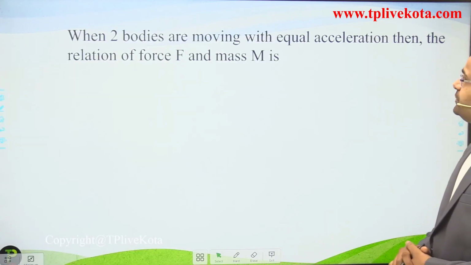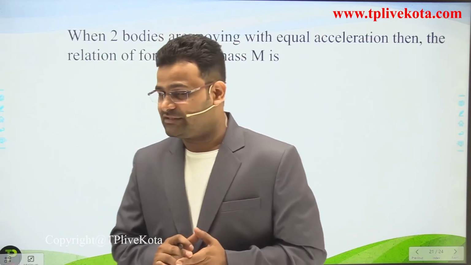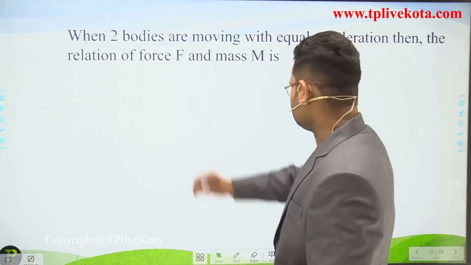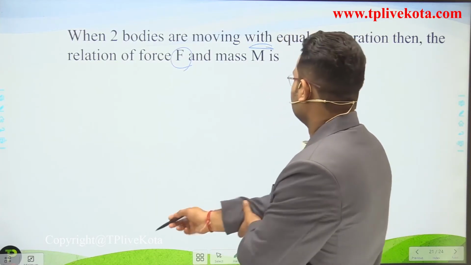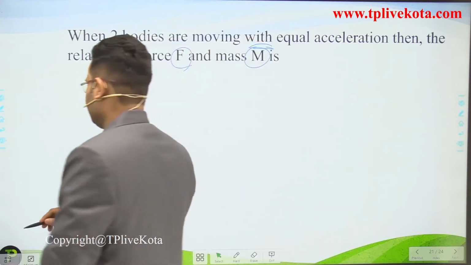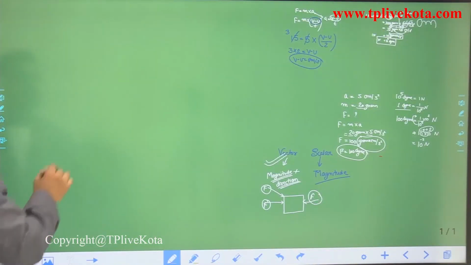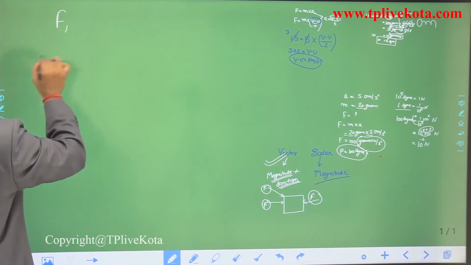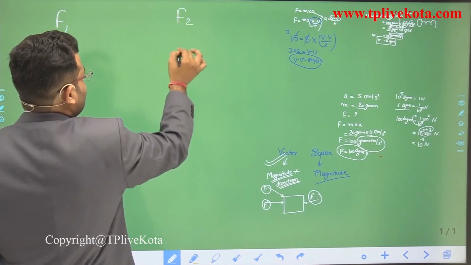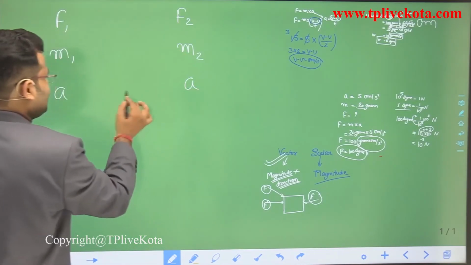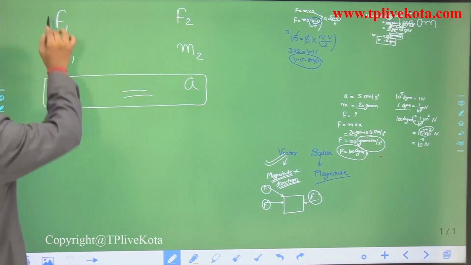when two bodies are moving with an equal acceleration, then derive the relation of force and mass. Now, dear students, to understand this relation, the given question says the first body has force F1, mass m1, acceleration a. The second body has force F2, mass m2, but the acceleration is equal, meaning both bodies have the same acceleration. Make a relation for this.